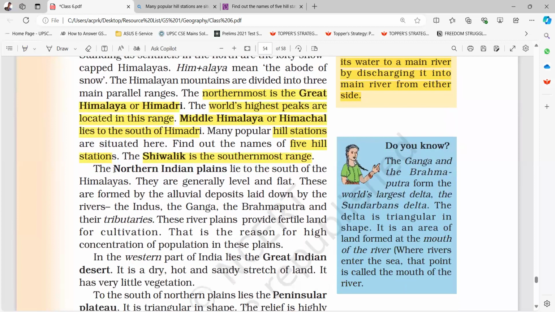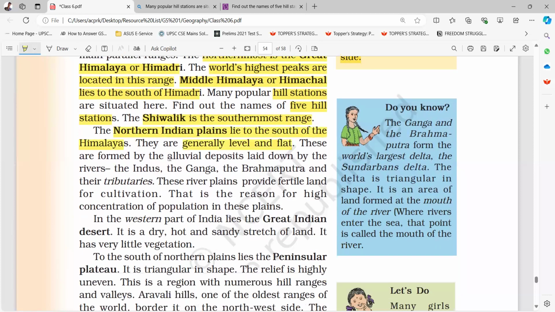The northern Indian plains lie to the south of the Himalayas. They are generally level and flat. These are formed by the alluvial deposits laid down by the rivers, the Indus, Ganga, and the Brahmaputra and their tributaries. These river plains provide fertile land for cultivation. That is the reason for the high concentration of population in these plains.